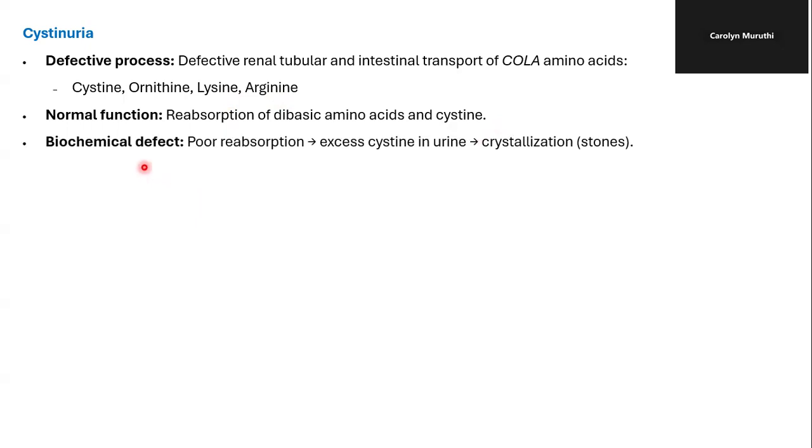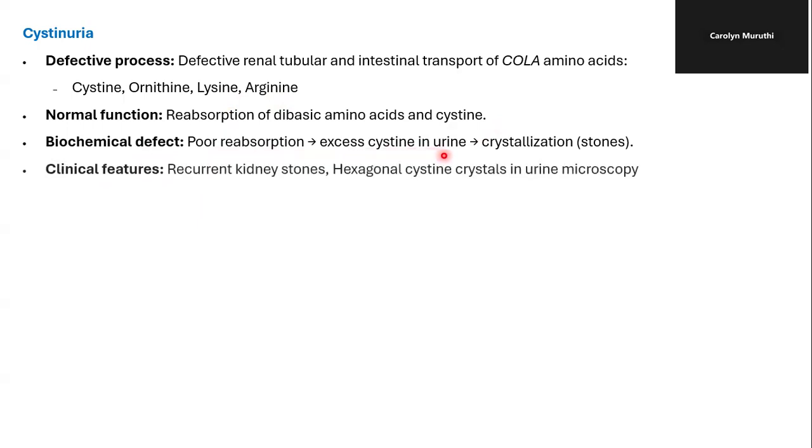And so we have defective or poor reabsorption, leading to excess cysteine in urine, which may crystallize to form stones. The clinical features associated with this disorder include recurrent kidney stones and also hexagonal cysteine crystals in urine microscopy. Treatment for this disorder includes hydration and also urine alkalinization.